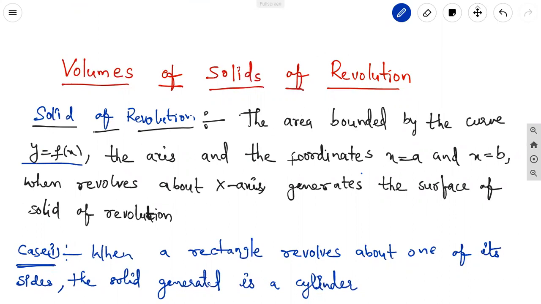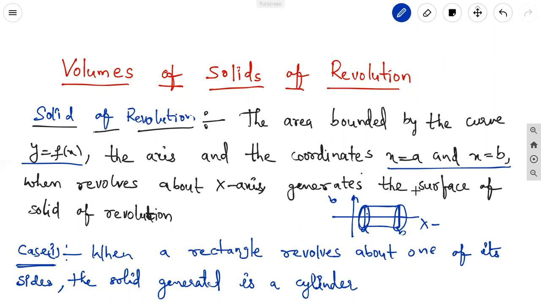the axis and x equal to a and x equal to b, when it revolves about the x-axis. This is the x-axis, this is the y-axis. We can take the figure bounded by x equal to a and x equal to b. If we take a rectangle, where the length and breadth are different, then when we rotate this figure, it makes a cylinder. That is case one.